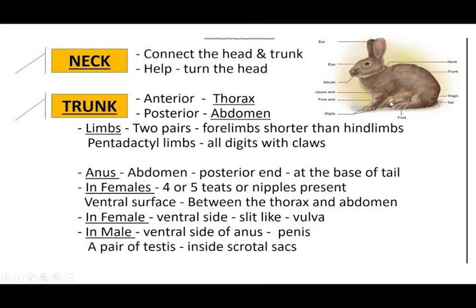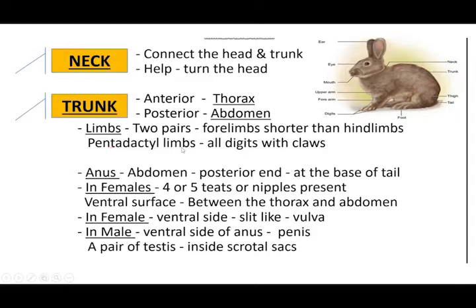And you can notice the limbs here. There are two pairs of limbs, two pairs of four limbs. The forelimb is shorter compared to the hind limb. The hind limb is longer, forelimb is shorter. Okay, and it has pentadactyl limbs. Penta means 5.